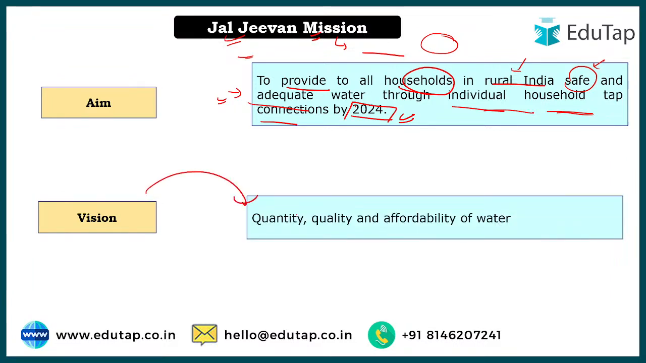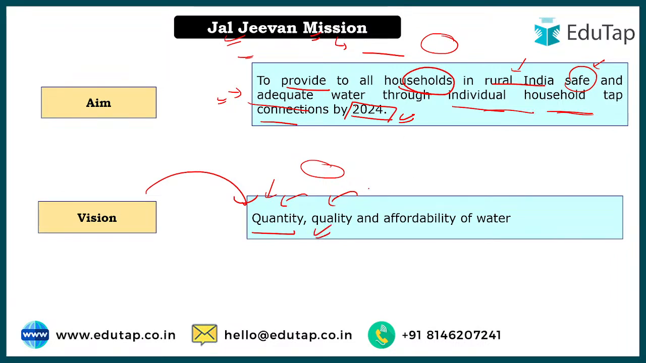Okay, vision, if we talk about it again, the emphasis is on that only. First of all, to provide adequate water supply. It's not that you are not providing water in rural India, but the amount of water you are supplying is not sufficient for the family. So that is why the first aim is to provide quantity and also quality. So a quality check will also be done.